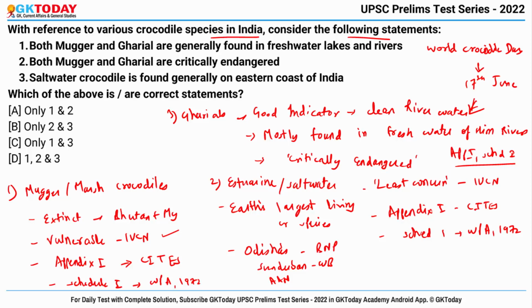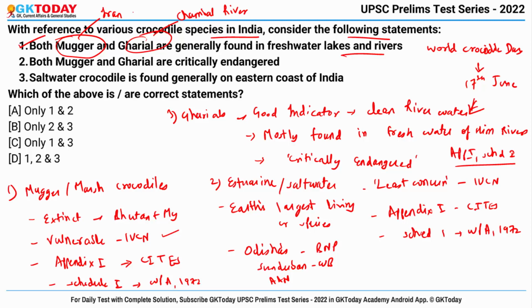First is: both Magar and Gharial are generally found in freshwater lakes and rivers. Actually, the Magar, or you can say marsh crocodile, is a freshwater species found in Iran and in the Indian subcontinent, while Gharials are basically found in the Chambal river. And yes, they are also found in freshwater habitats in India. So the first statement is right.